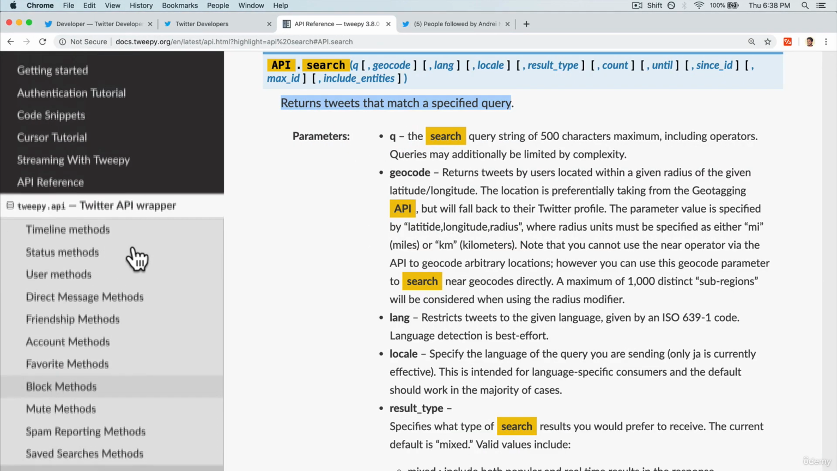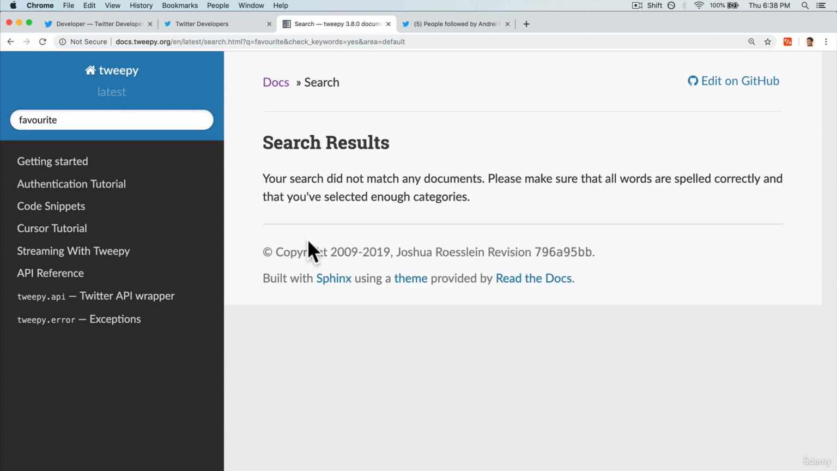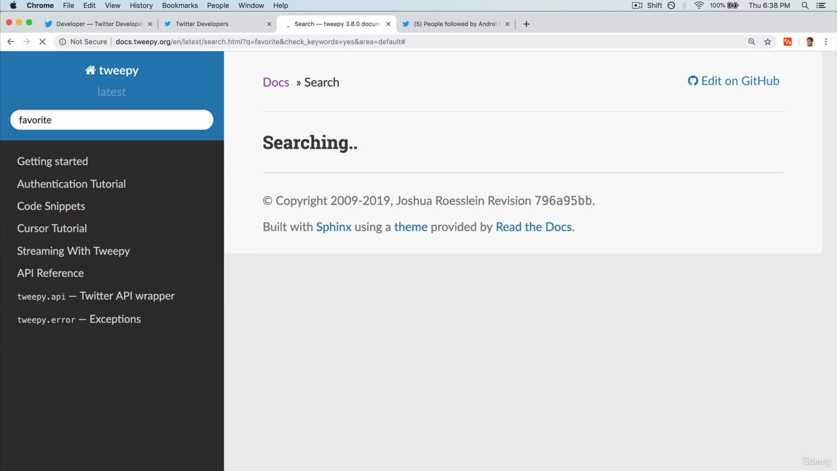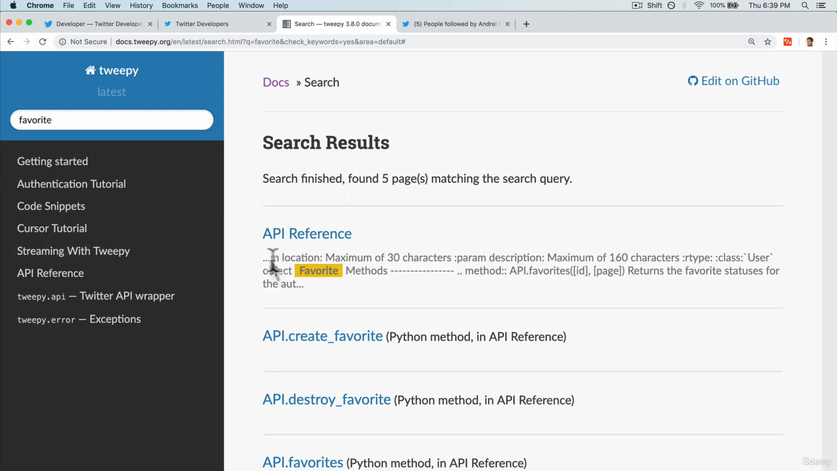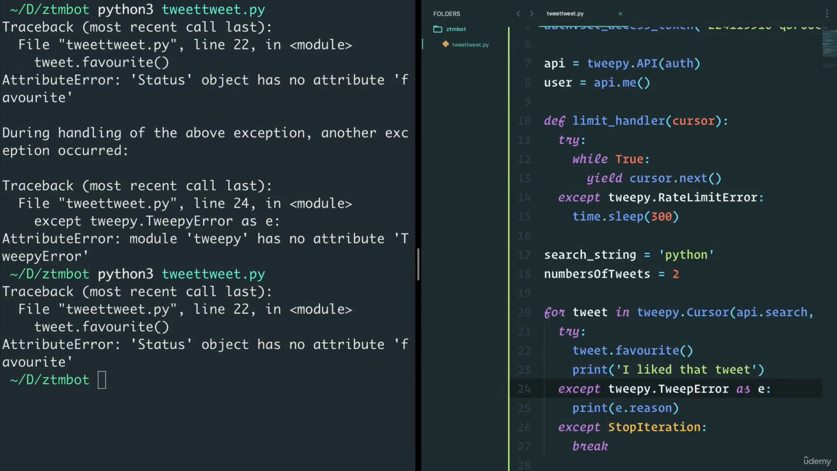But if I go to the API and I search for, let's say, favorite, I don't get any results. And this is because I'm Canadian. And fun fact, if you're Canadian, this is how you spell favourite. But in the States, you spell favorite like this, with no U. There you go. We have a favorite method here. So again, fun fact, I'm Canadian, but also Romanian, and that was my spelling error because, well, tweepy was obviously written by a person speaking American English. All right, so let's give it a go.